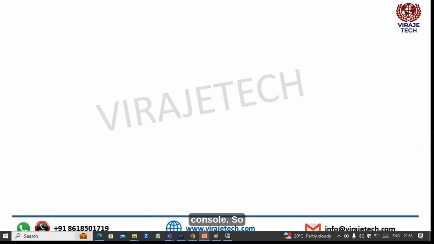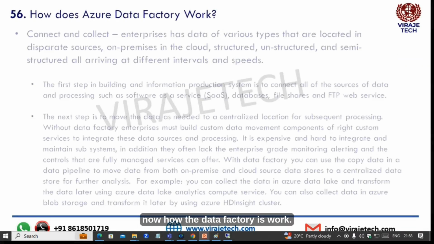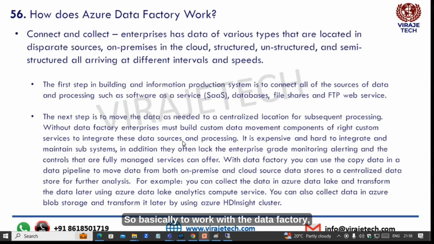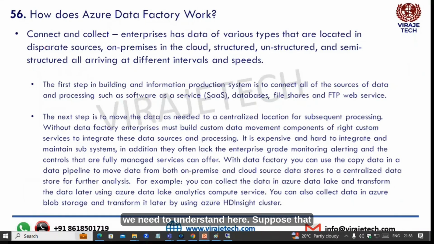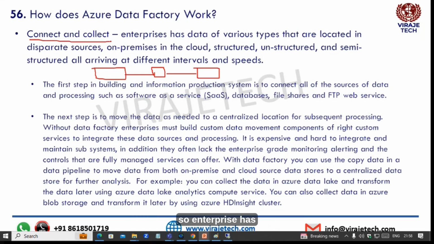Okay, so now how the Data Factory works. Basically, to work with the Data Factory, we need to understand here. Suppose that this is your data like a CRM application, here is your ADF, and here you want to send the data, transform the data. Basically it works on connect and collect.